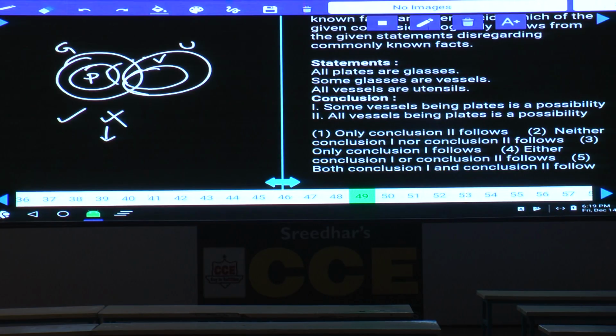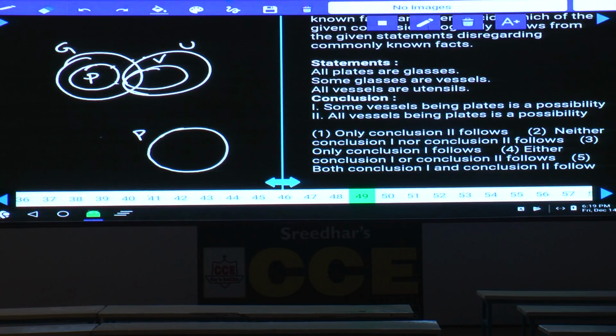Now some plates are glasses, isn't that the same statement? Some plates are glasses, some of the plates are glasses, and some glasses are vessels, all vessels are utensils. Then coming to conclusion 1. Now both these two are possibilities, and as all the statements are affirmative, you can write as a single diagram.